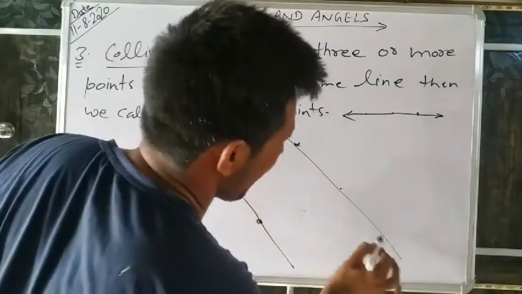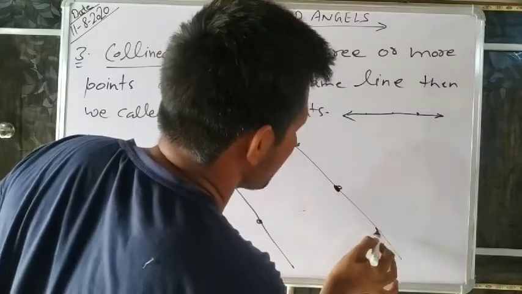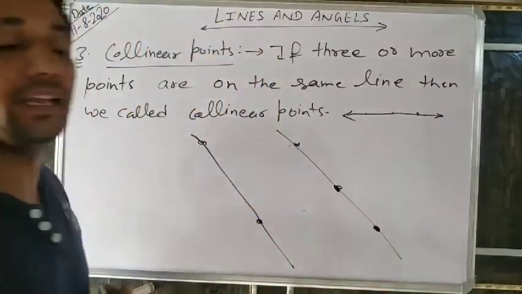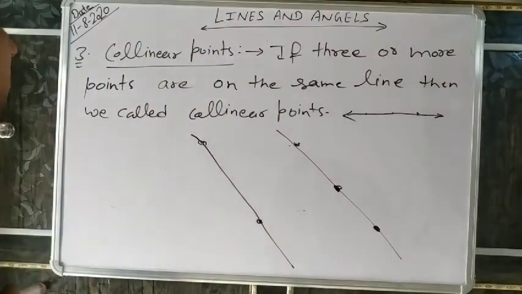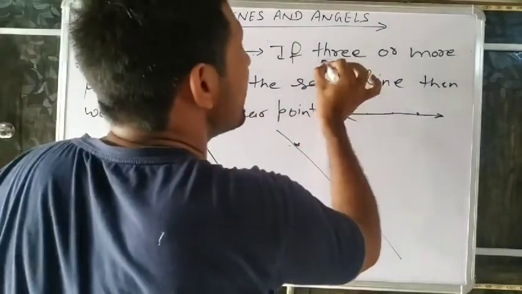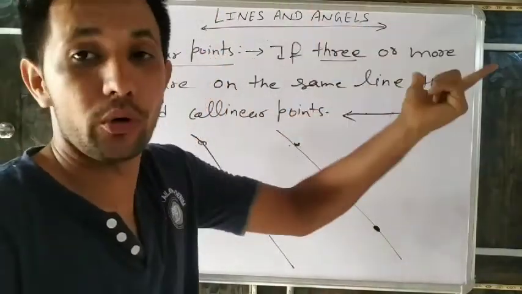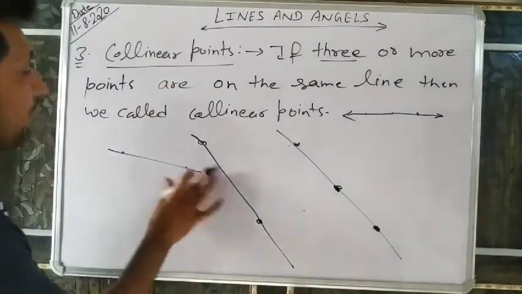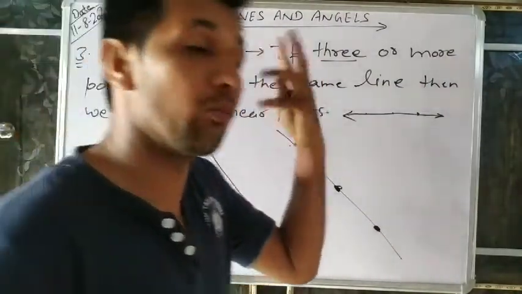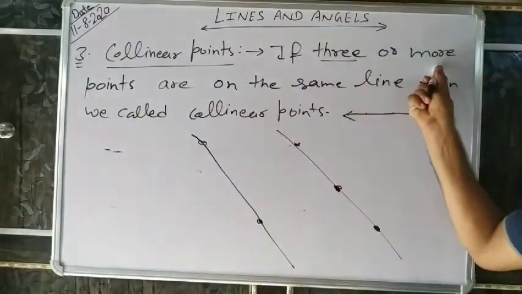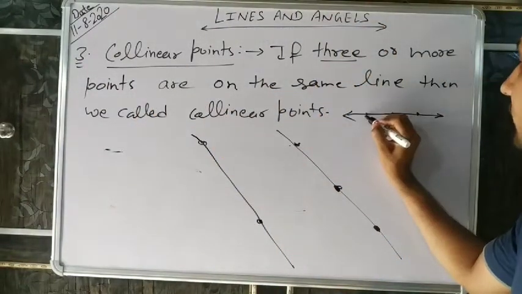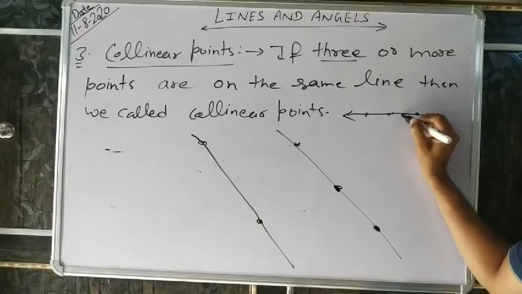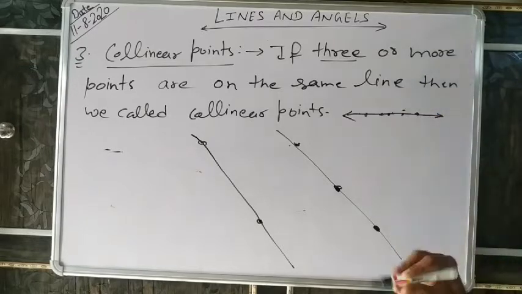We know a line is made by infinite points. That's why I told you, three or more points; you cannot say only two points are in the same line. If 1, 2, 3, 4, 5, 6 are all in the same line, they are collinear points.